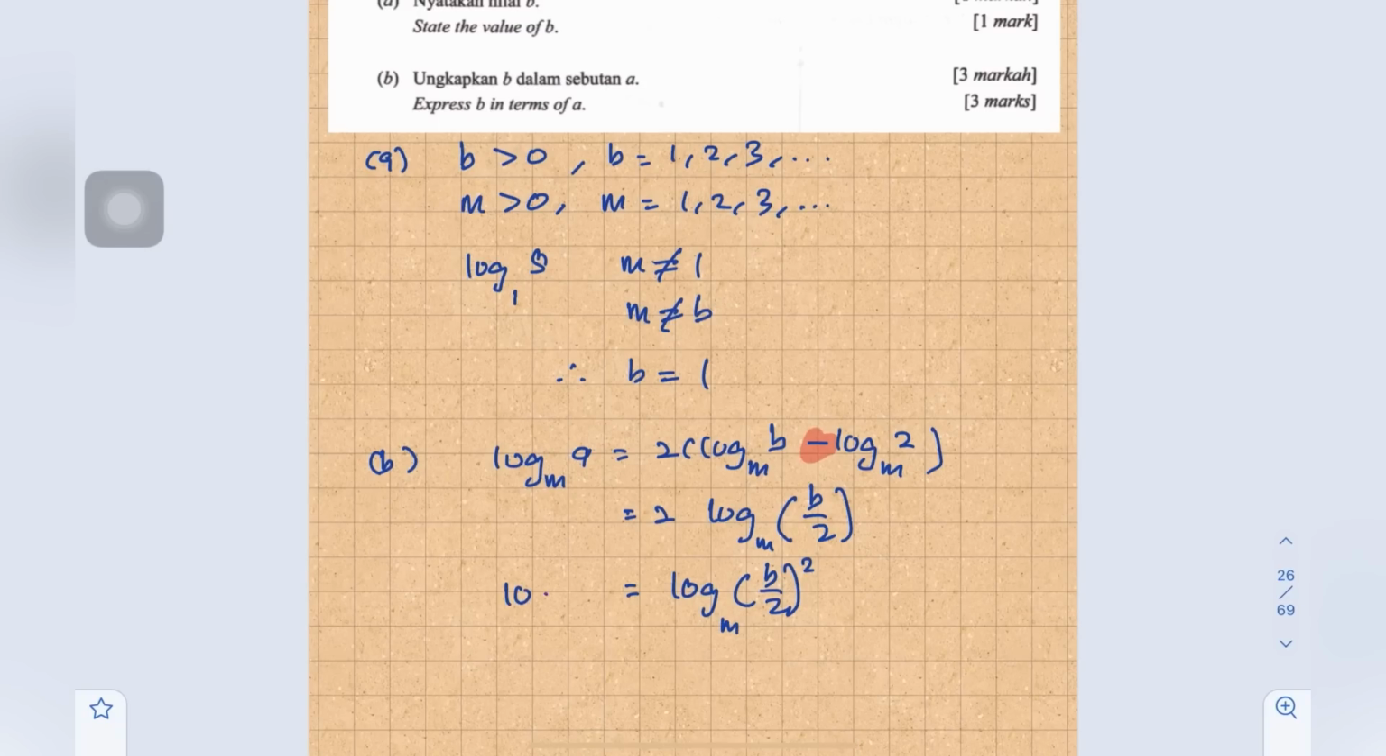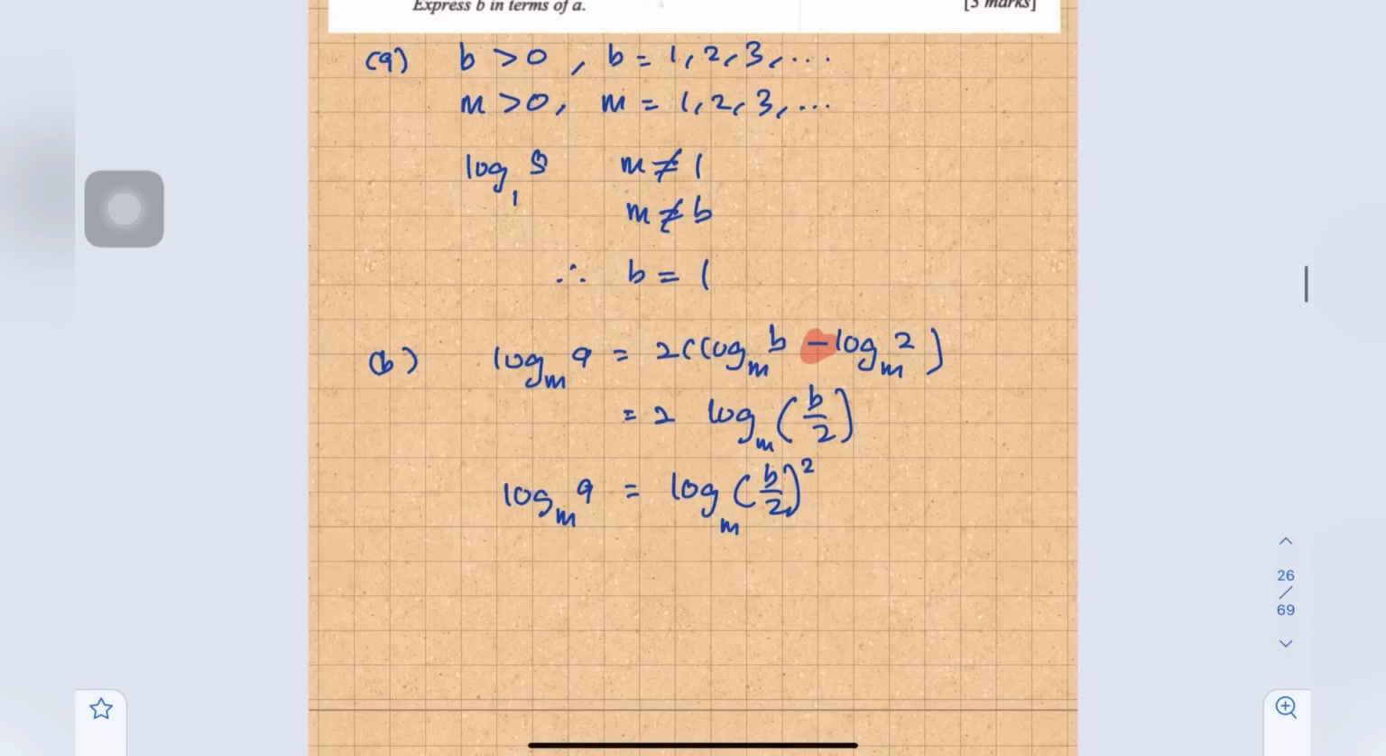The left side stays the same, log A base M. Then we compare the left and the right side. So A equals B over 2 squared. Okay, we simplify. A equals B squared over 4.